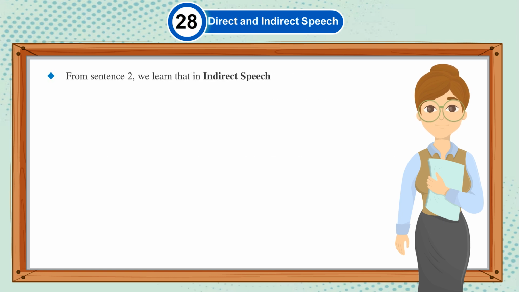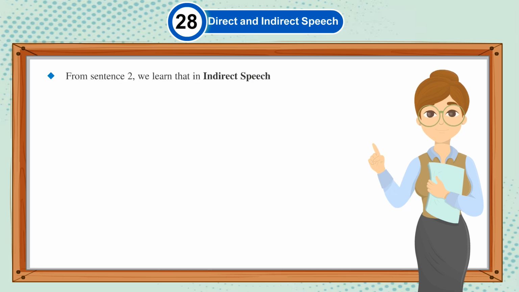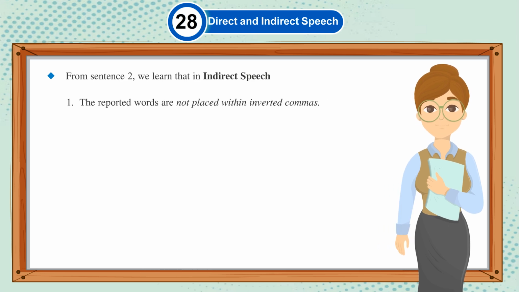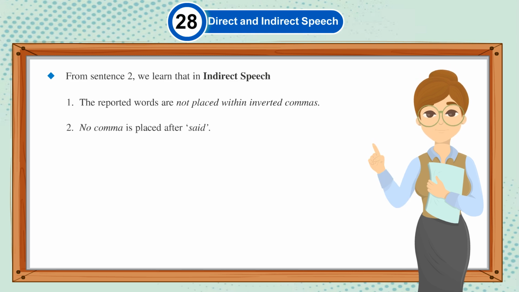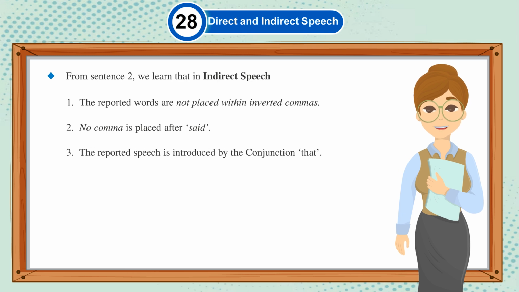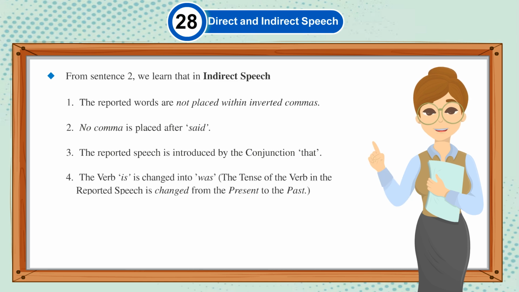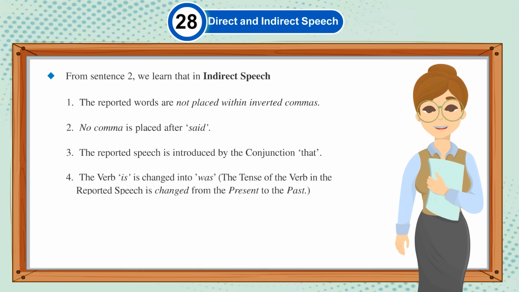From sentence 2, we learned that in indirect speech, the reported words are not placed within inverted commas. No comma is placed after "said." The reported speech is introduced by the conjunction "that." The verb is changed into "was." The tense of the verb in the reported speech is changed from the present to the past.